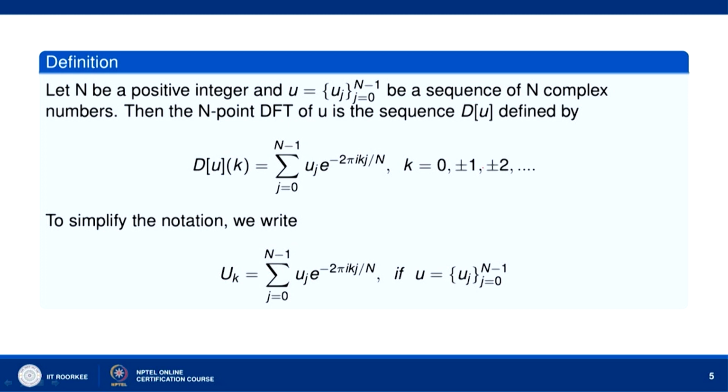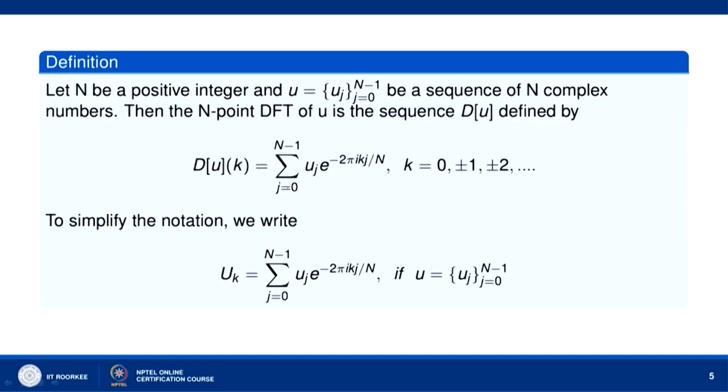Okay. You can see here I have k taking an infinite number of values 0, plus minus 1, plus minus 2 and so on, but you will see that only n out of those infinite number of values are distinct, the remaining are repeated, because it turns out that this du k is an n periodic sequence. So, when you take the value of k from 0 to n minus 1, those frequency magnitudes are distinct, others are just repeating, because of periodicity with period n.